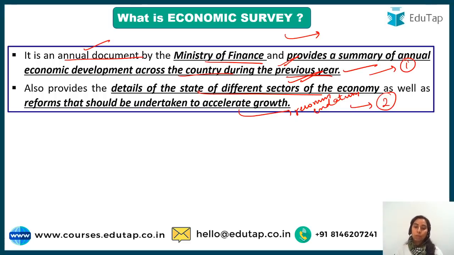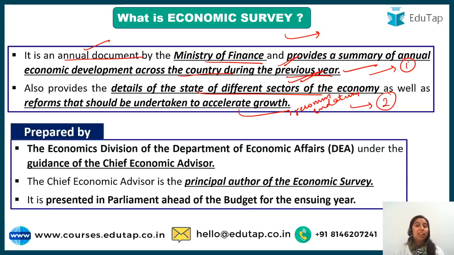Okay guys, this is all about Economic Survey. Now the important thing from your exam point of view, who prepares it? So guys, Economic Division of the DEA, which is Department of Economic Affairs, under Ministry of Finance, prepares this survey, and it is prepared under the guidance of Chief Economic Advisor. So basically, under the guidance is a very heavy word, guys, because the final survey has to be passed through the lens of the economic advisor. If he or she does not give a nod, then it is not going to be passed. The Chief Economic Advisor is the principal author of the Economic Survey. This you have to know.